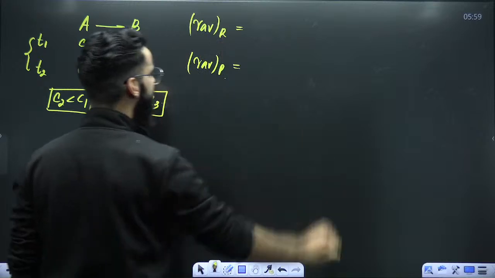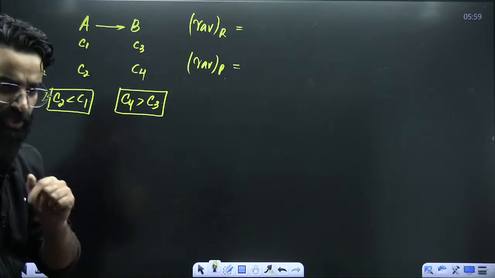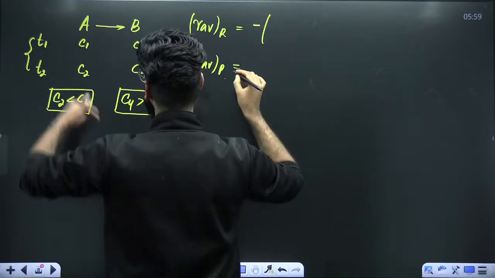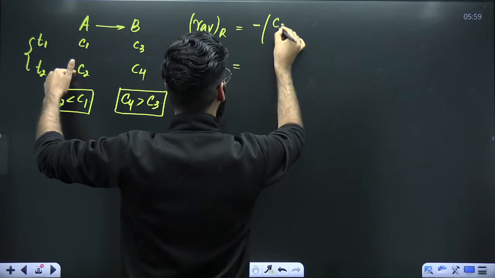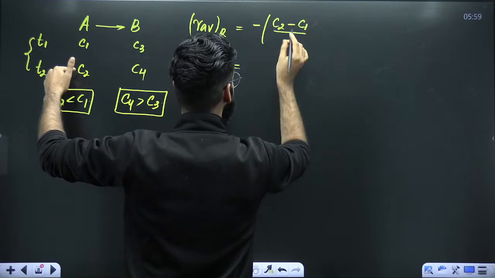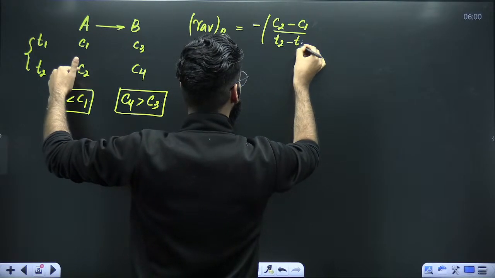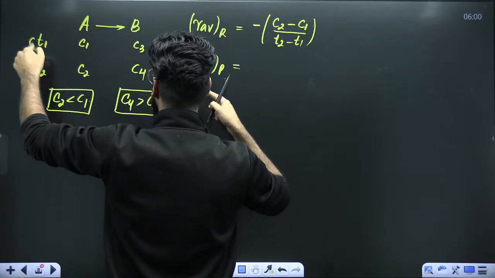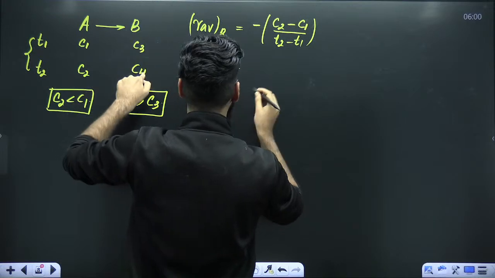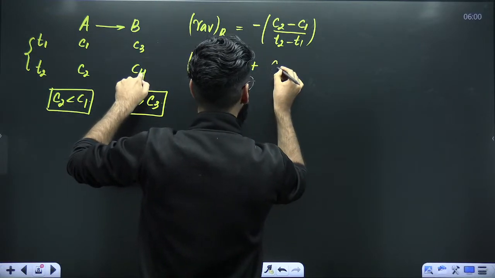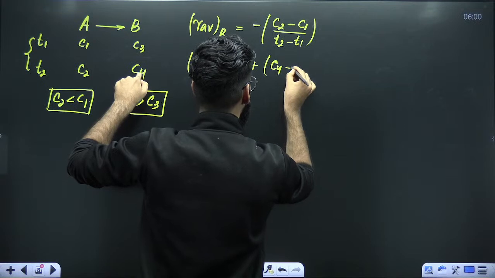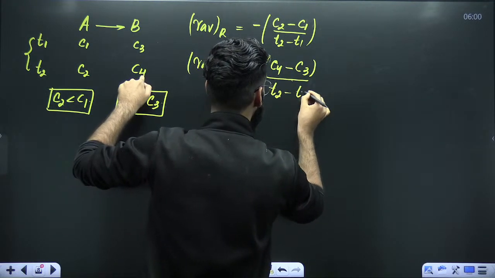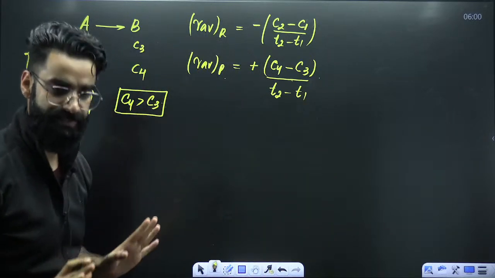If you are defining the average rate of reaction with respect to reactants, you'll be starting with the minus sign, then the change in the concentration of reactant: final concentration of reactant minus initial concentration, divided by the time interval, which is T2 minus T1. The average rate of reaction in the same time interval with respect to products, you start with the plus sign: final concentration of product minus initial concentration of product, divided by the time interval, which is T2 minus T1. This is something which we have discussed.